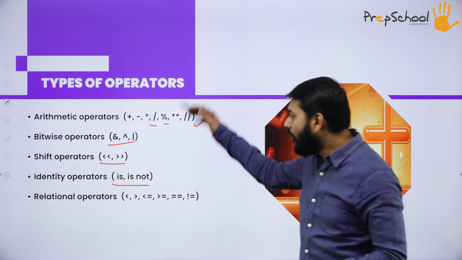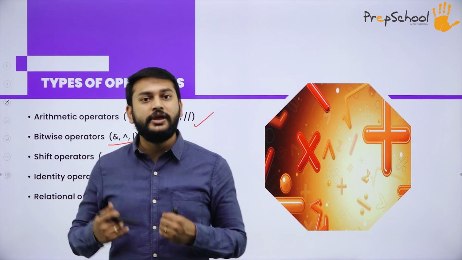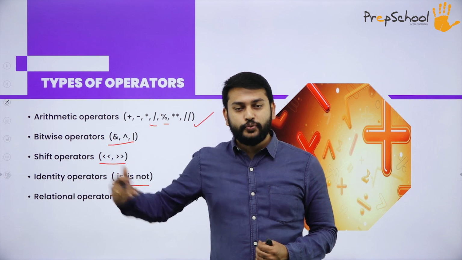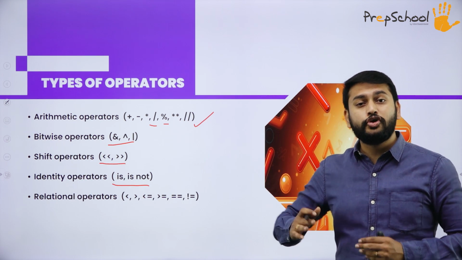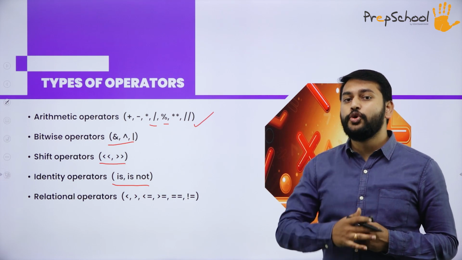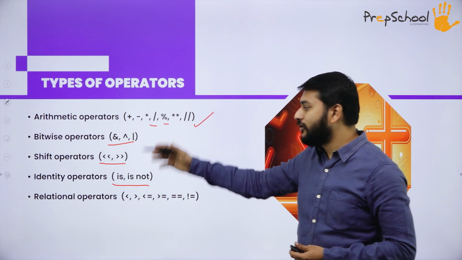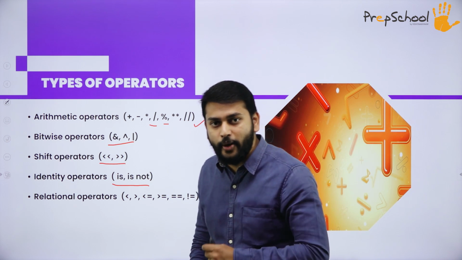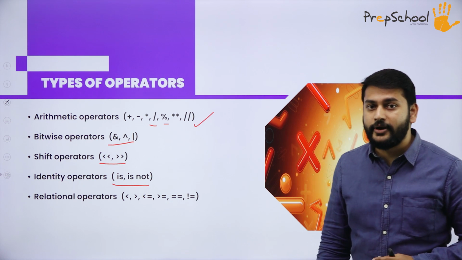All these operators will come in each and every chapter. I will be explaining these operators with the help of the concept and programs, which you will be learning in depth. As of now, you just have to understand what are all the different operators that you have. The first one is the arithmetic operator, as I told you, the next one is the bitwise operator, the next one is the shift operator, and the fourth one that I have is the identity operator.